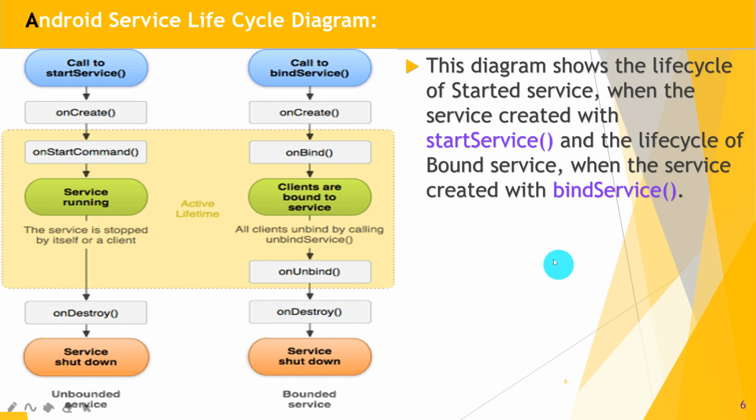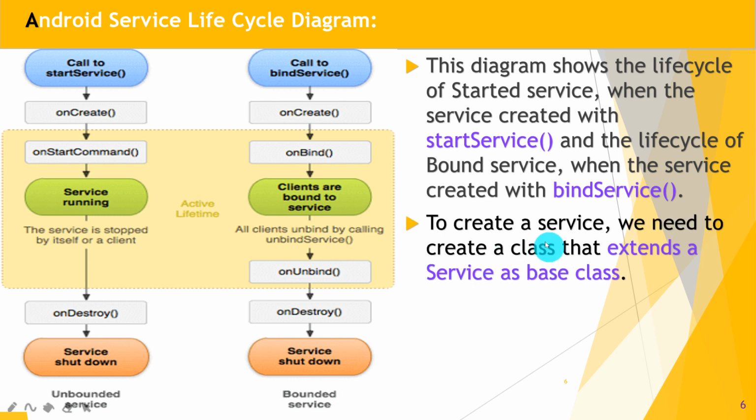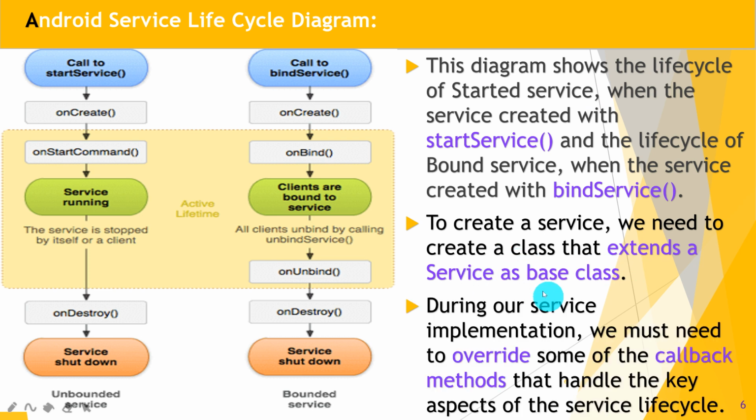Great. To create a service, we need to create a class that extends the Service as a base class. Yes, guys, we will see an example of how to create the service using Service as a base class.